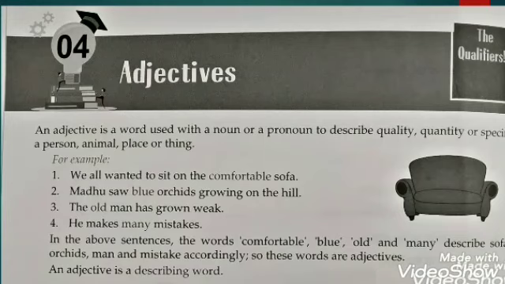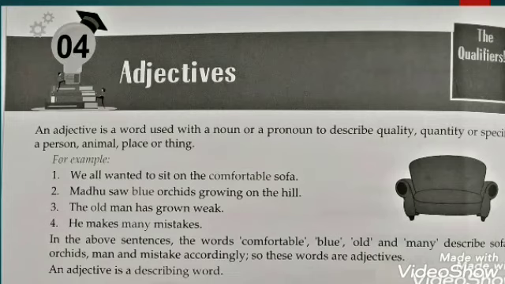We are going to begin with our adjectives. Children, adjectives are one of the main parts of speech of English language. Here we have the definition. An adjective is a word used with a noun or a pronoun to describe quality, quantity, or specify a person, animal, place, or thing. Let's understand this definition with the help of examples.